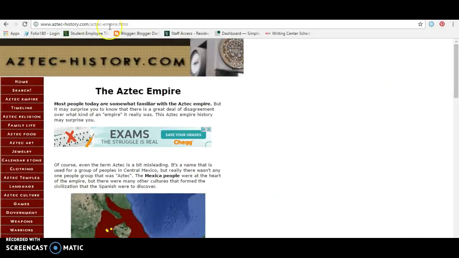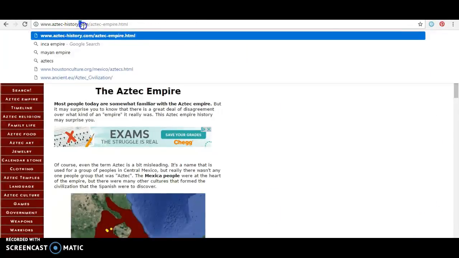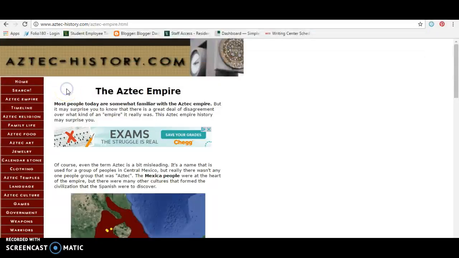Let's move on to the next website. First, we're going to look at the .com. That is sort of the general URL domain. It means anyone can have a .com. So that doesn't really mean anything to us other than it's generic and anyone can have it, kind of like Wikipedia. Anyone can write on Wikipedia.